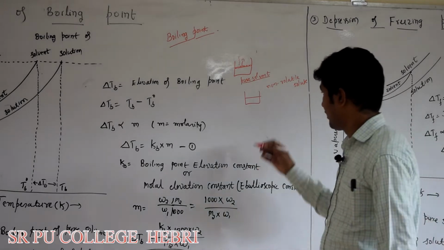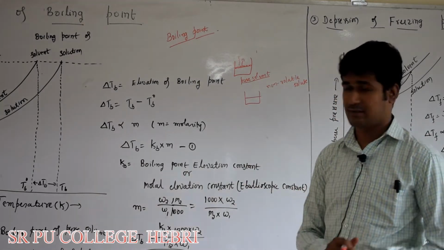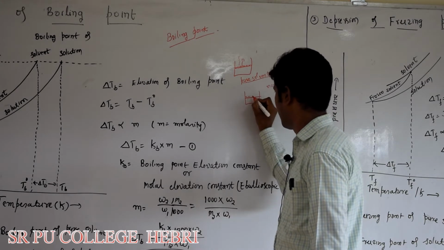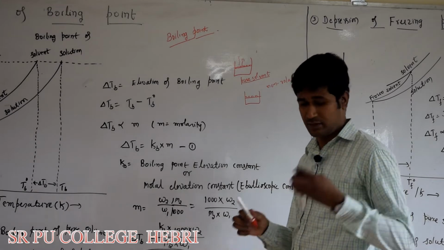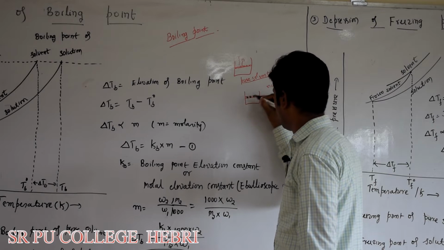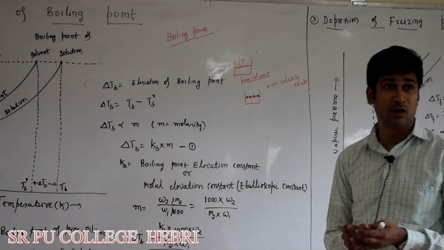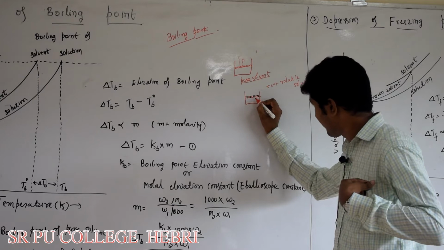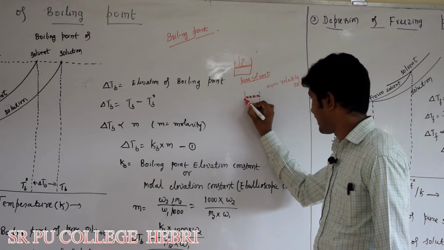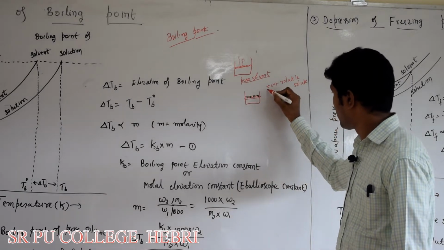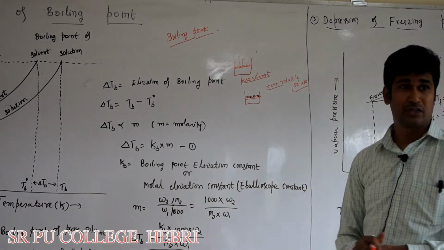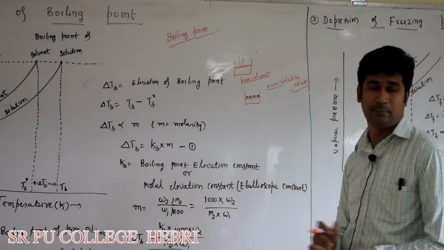In the solution, vapor pressure decreases. Why does it decrease? Because at the surface of the solution, along with solvent molecules, some solute molecules are also present, which are non-volatile. So the number of solvent molecules present on the surface of the solution decreases, because some portion of this surface will be occupied by the molecules of this non-volatile solute. Non-volatile means they are not undergoing evaporation.